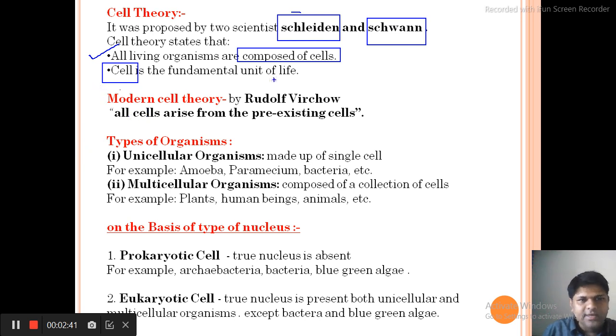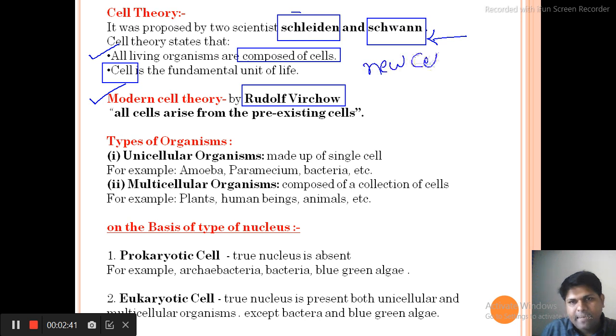Now after Schleiden and Schwann comes one more scientist, named Rudolf Virchow. Rudolf Virchow gave the modern cell theory. The main thing is that Schleiden and Schwann were not able to explain where new cells come from.